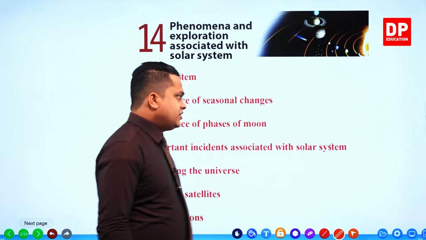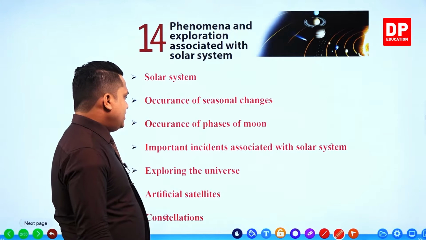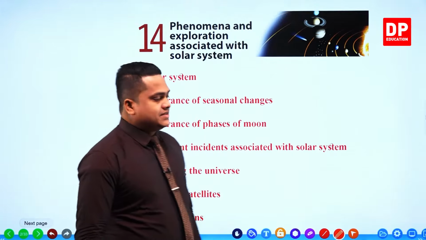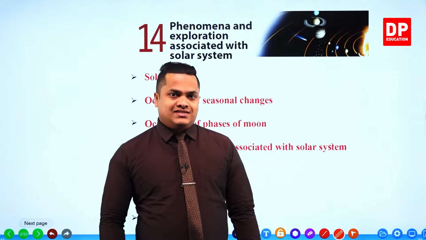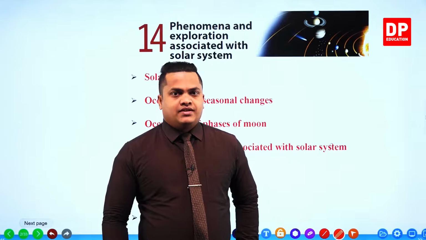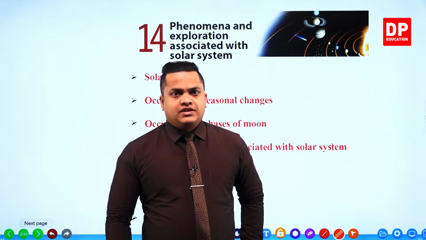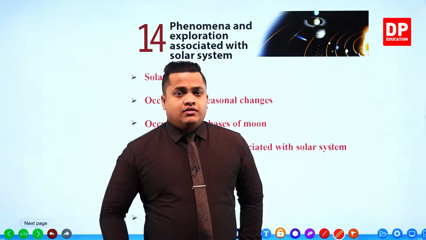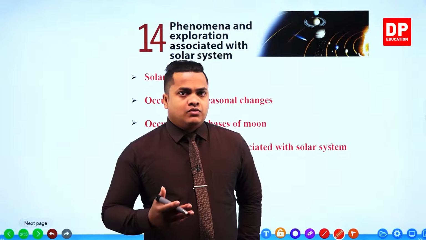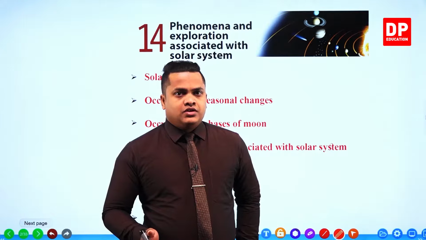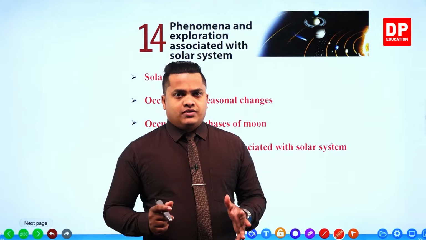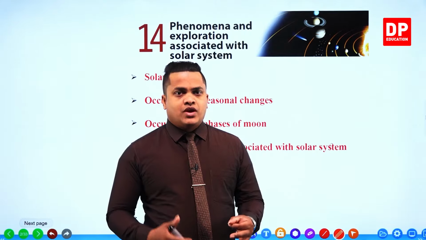Then after that, my dear children, number 3, important incidents associated with the solar system. We'll be discussing several important incidents that occur within the solar system and our planets. Mainly we are focusing on the sun, moon and our Earth, where several phenomena occur, like solar eclipses and lunar eclipses.